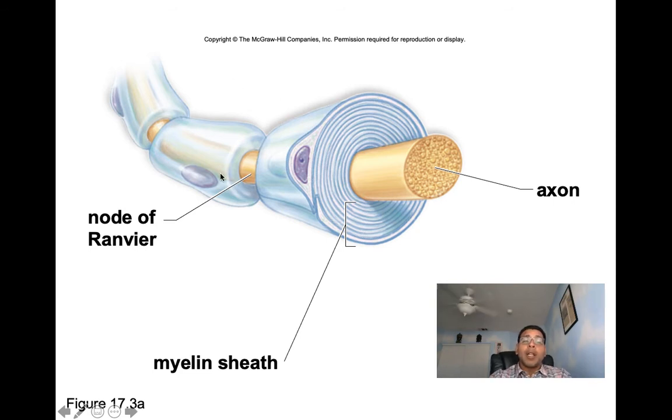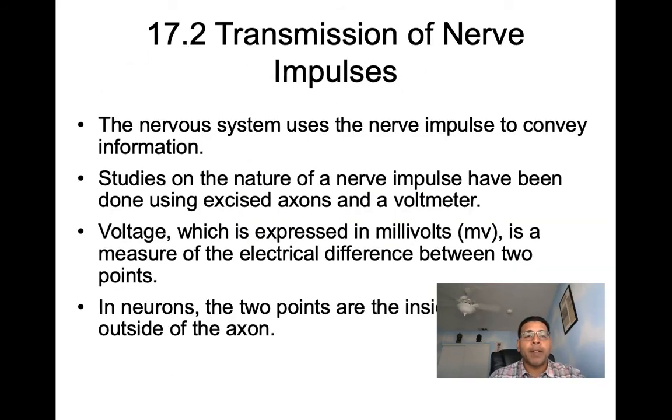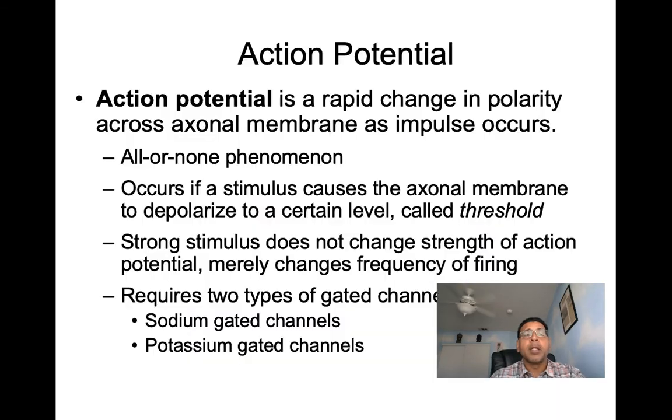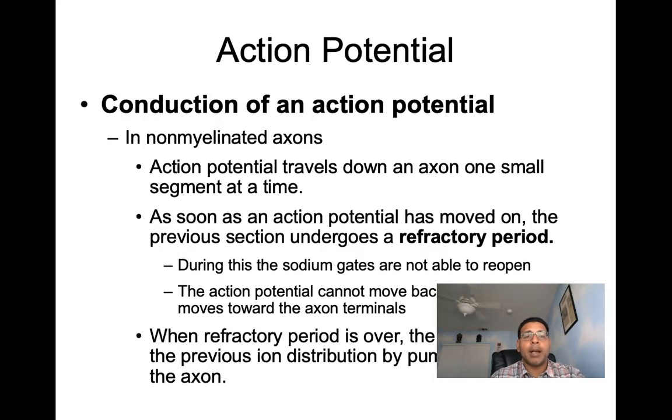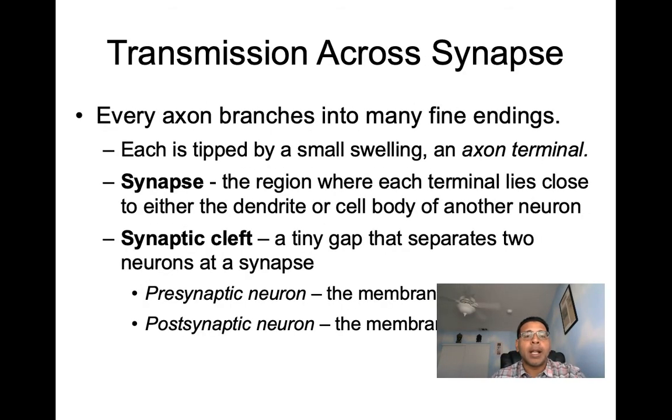Now, if we have an axon that's fully myelinated, that's going to spread the signal the fastest, because the action potential is going to occur at the beginning, and the myelin is going to help spread that signal all the way to the axon terminal. So you can see we have three different types of conduction down our axons: non-myelinated, fully myelinated, which is what we'll see with some axons, and then our saltatory conduction.